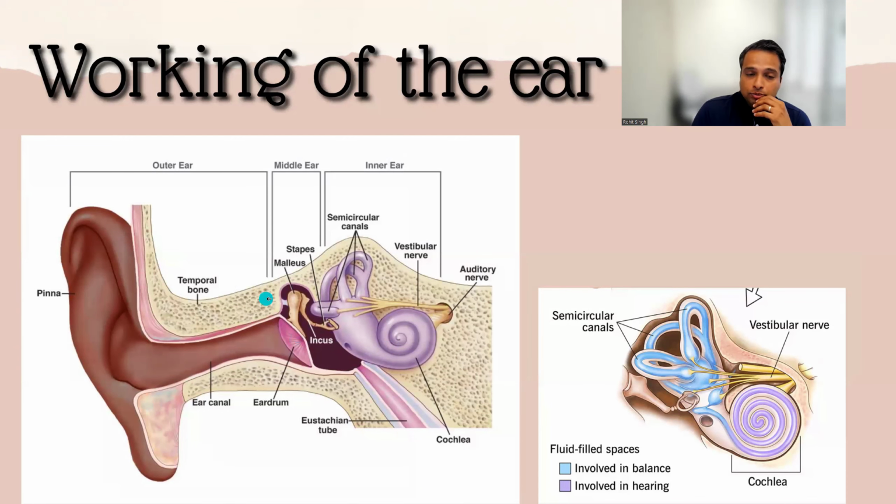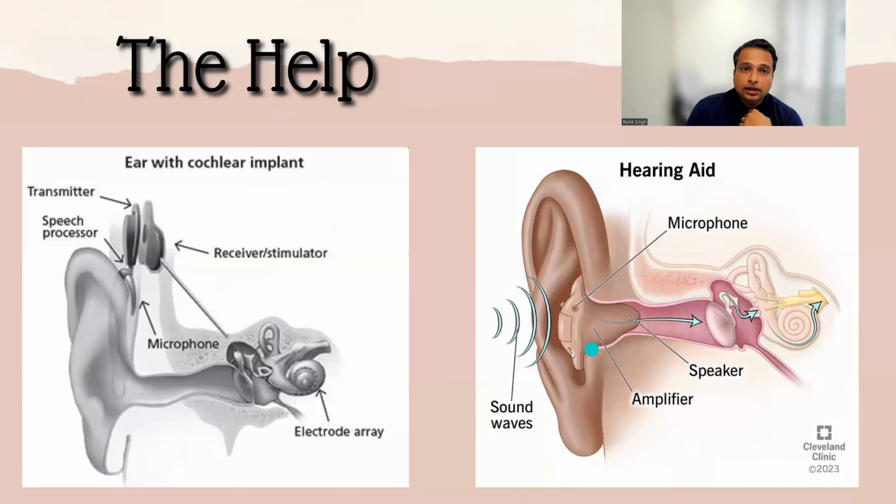So that's one issue which people have been having. Their eardrums are ruptured, or sometimes their bones. These bones are very minute, very delicate, and that could be due to some kind of accident or trauma. Again, there are surgeries available where people can fix these bones with artificial implants and put them into your cochlea. Or even if you don't have these two functioning, you can have just the implant go directly to your cochlea. So that's how you hear, and how people who have not been able to hear are able to hear now due to the implants and the hearing aids.